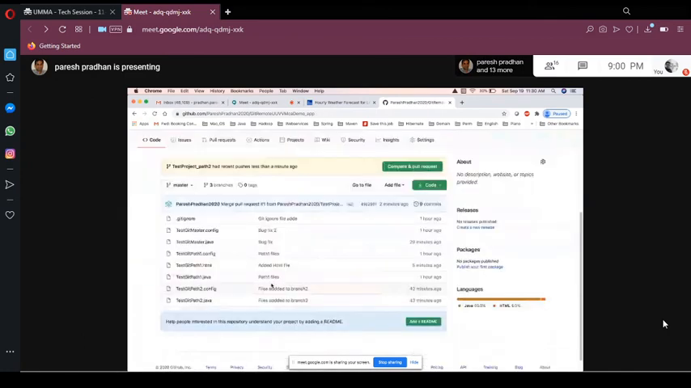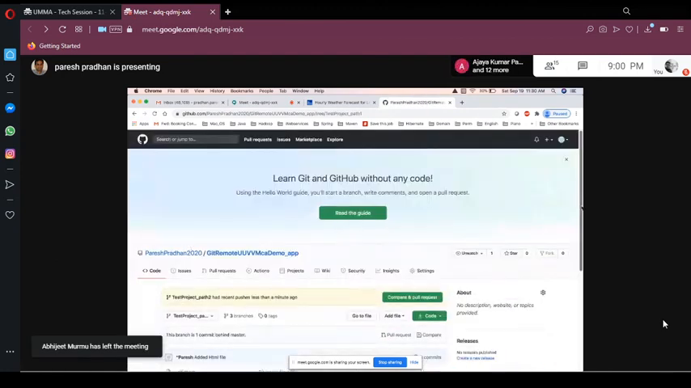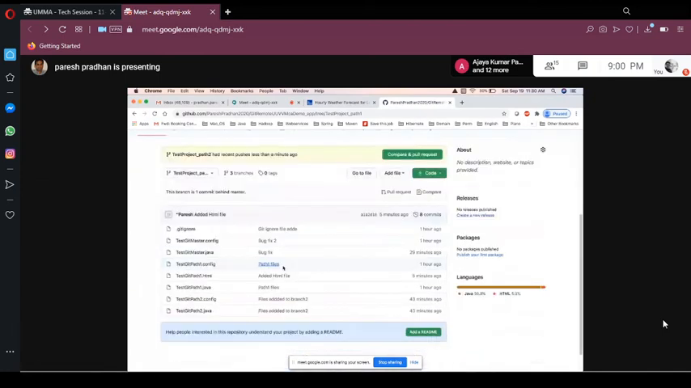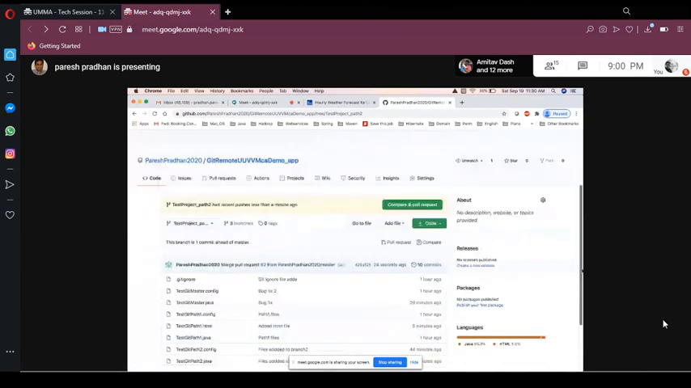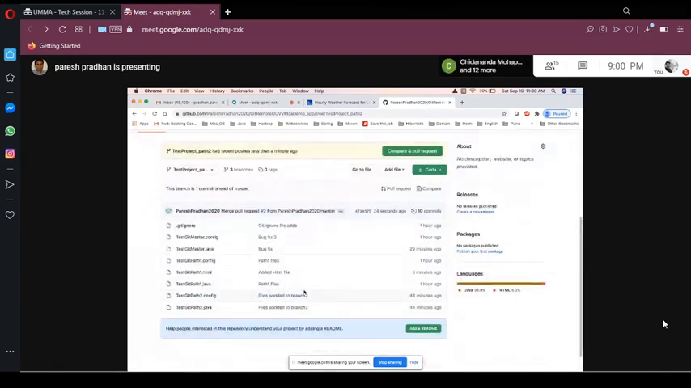Okay, so if you see, right, master also has this HTML file, and this one also, path 1 also has the HTML file, and path 2 also has the HTML file. Okay, path 2 also, all are now in sync.